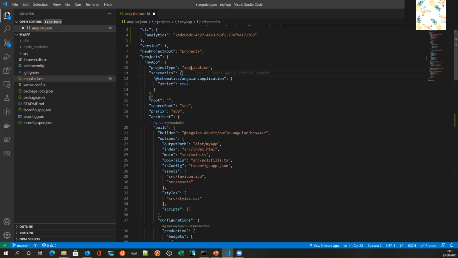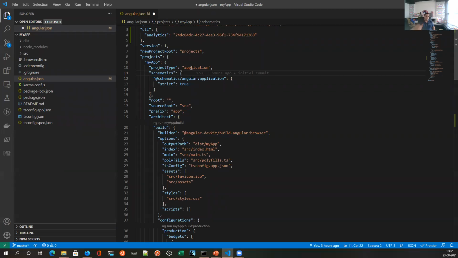How do you know that? If you are able to add a third-party library using ng add, then that library supports schematics. If it says that you need to use npm install, then it does not support schematics. So the recommended approach in your application development is to use schematic-based third-party libraries.